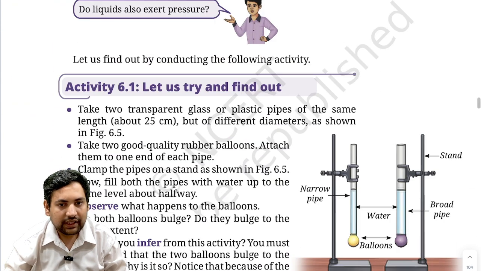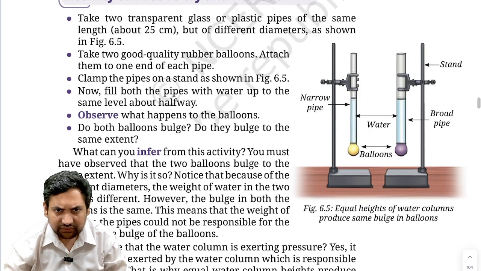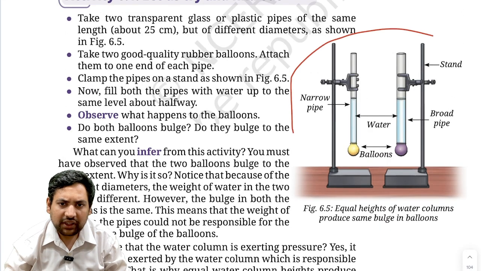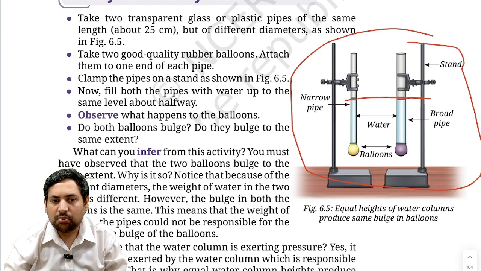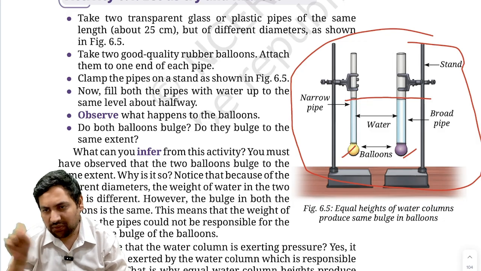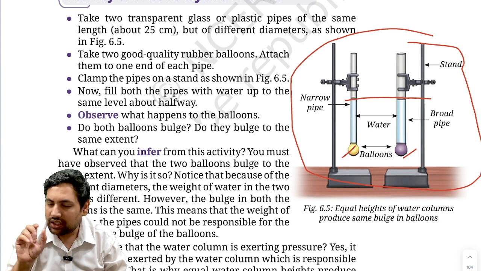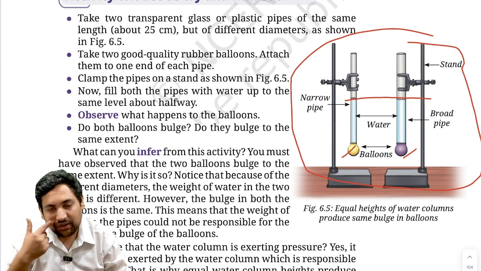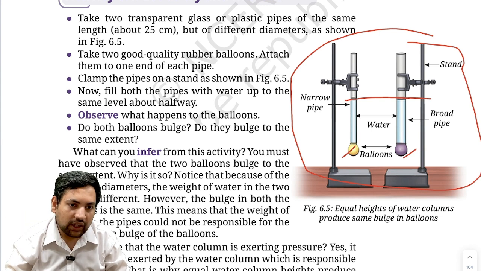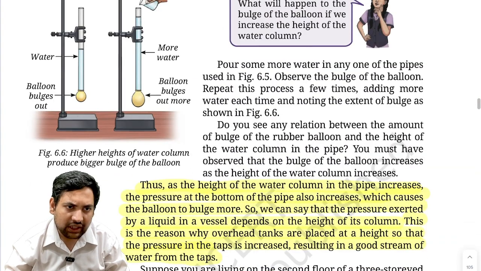Then next thing, now this is interesting. So basically you take a narrow pipe and you take a broad pipe, you fill it to the same level of water, and you put a balloon below each of them. Now, what you will observe is that narrow pipe or broad pipe does not matter. What matters is if the height of water is the same, the balloon will blow to the same point. Nothing more than that, nothing less than that. So they will be exactly equal. Now, why is that? All that we'll understand.